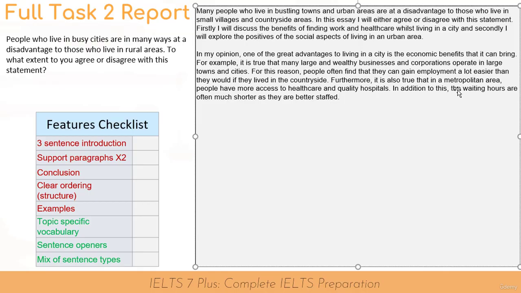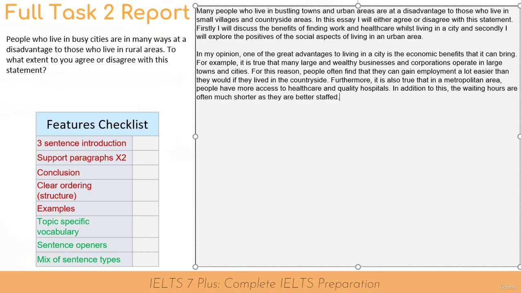In addition to this, the waiting hours are often much shorter as they are better staffed. That might be true, that might not be true. In some city hospitals, they do have more staff, but I'm not 100% sure the waiting hours are shorter. However, this is a test of my English fluency, not whether I know the ins and outs of the healthcare system. Okay, so that is my first paragraph complete.